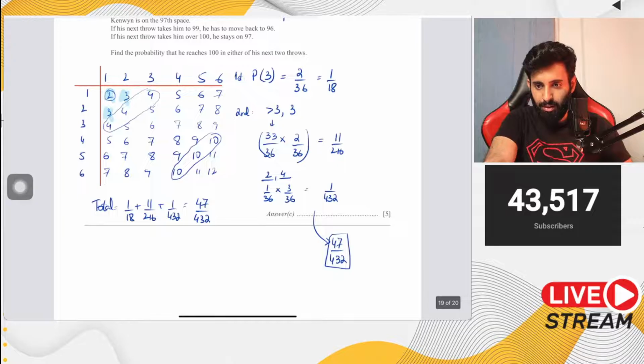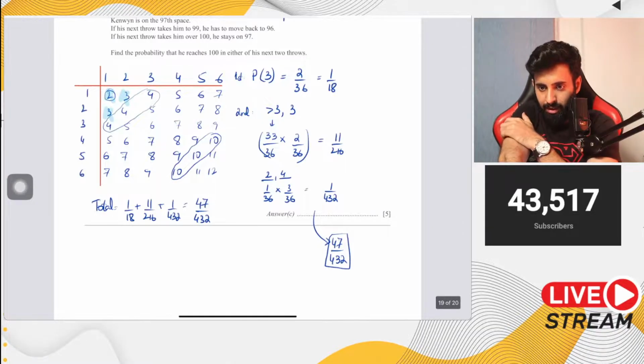Probability of 3 is 2 upon 36. Why isn't it 1 upon 6? Because we're taking the sum. So he could get 99 and then he needs a 4. Yeah, that's exactly what we have considered. So shouldn't bigger than 3 be 34?